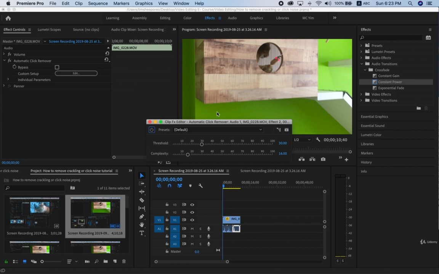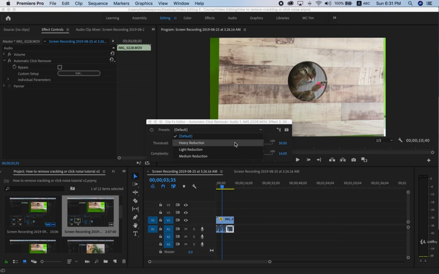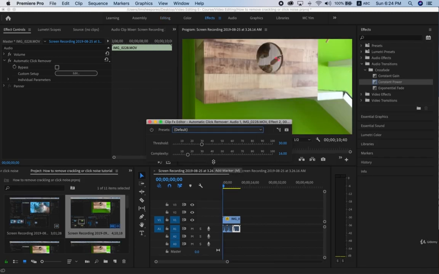Now you can see the preset is set to default. And from here you can change to heavy, light or medium reduction. Now depending on how bad the crackling or click noise is in your video, you can test out these 4 different presets and see which works best for your video. Now right below there's also threshold and complexity. You can leave this as the default, or you can also play around with the settings to test out different